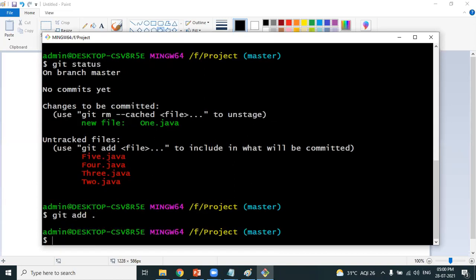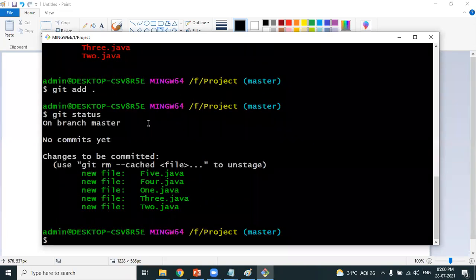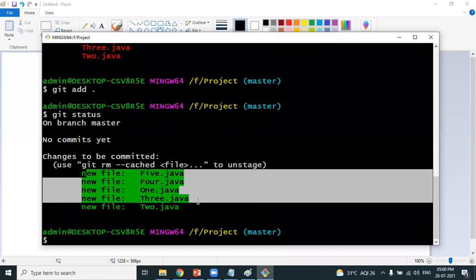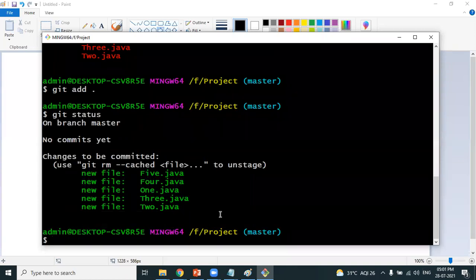How can we check whether all the files are moved into the staging area or not? We have the same command called git status. Staging area files are represented with which color? Green color. And untracked files are represented in red color. Now look at the result of this git status. Everything you're getting is in green color. What does that mean? All the files are moved into the staging area. Is there any red color information? There is no red color information. What does that mean? There are no files in the untracked section.